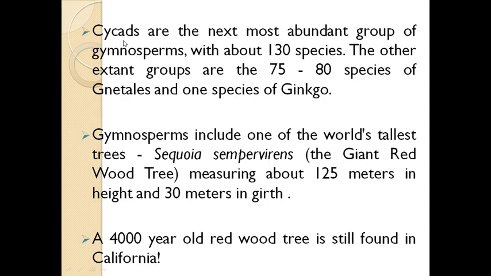So students, the next are the cycads, or Cycadales, the next most abundant group of gymnosperms, with about 130 species. The other extant groups are the 75 to 80 species of Gnetales and one species of Ginkgo, Ginkgo biloba. The gymnosperms include one of the world's tallest trees, Sequoia sempervirens, the giant redwood, measuring about 125 meters in height and 30 meters in girth. It is the tallest tree in the world.